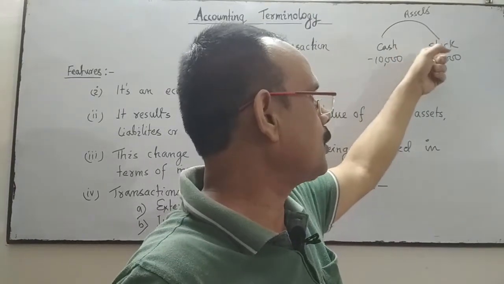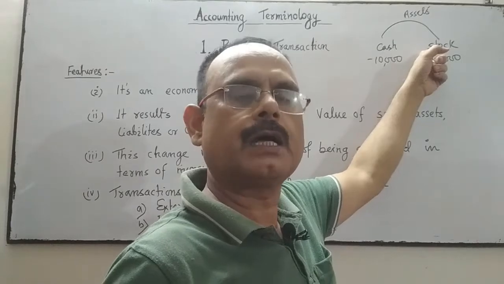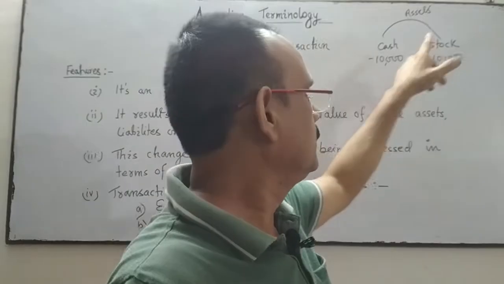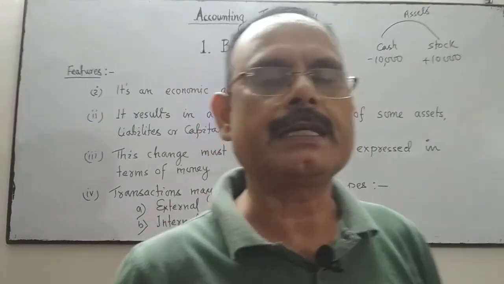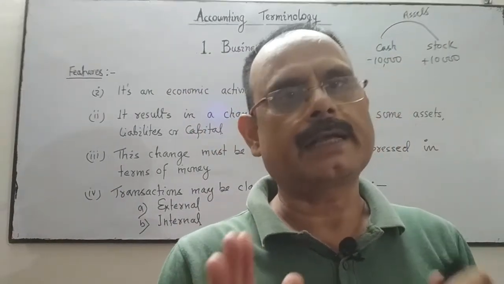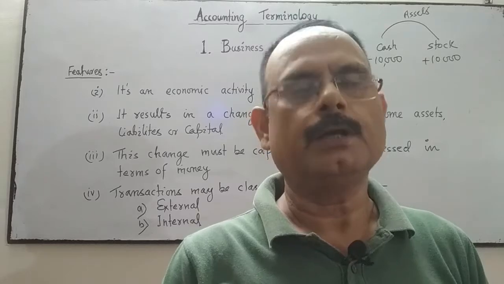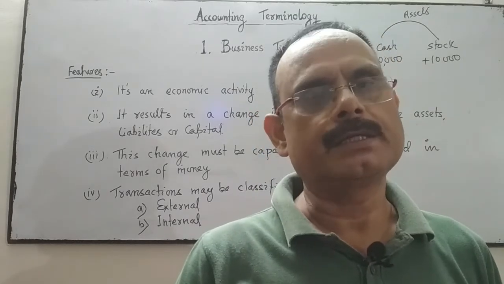Both cash and stock of goods are assets, so one asset is decreased and another asset has increased.